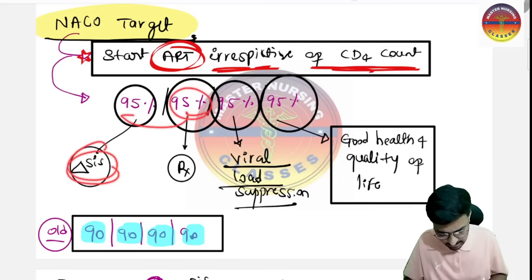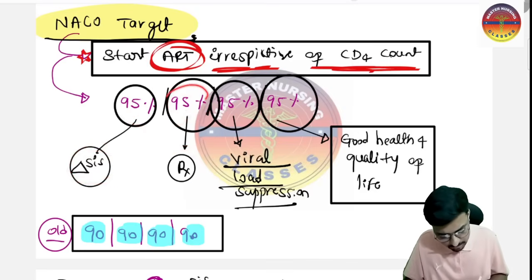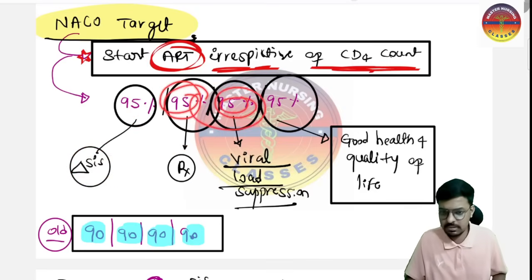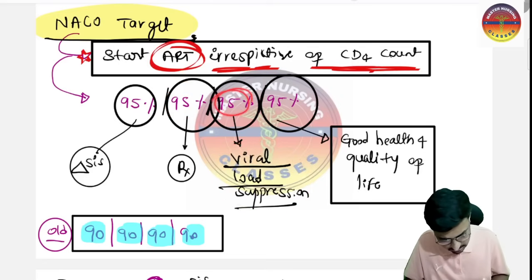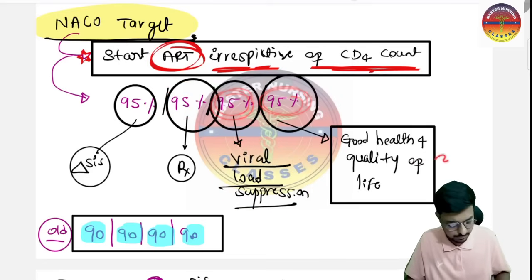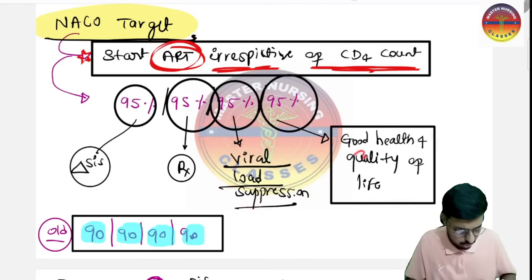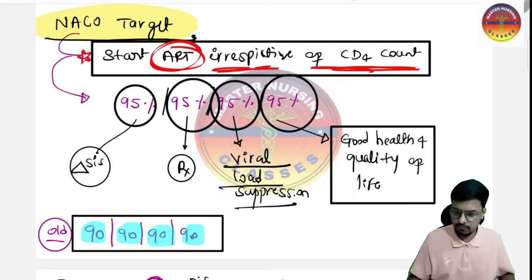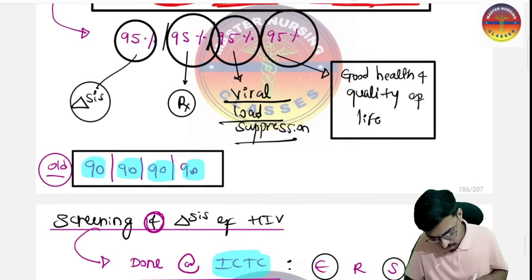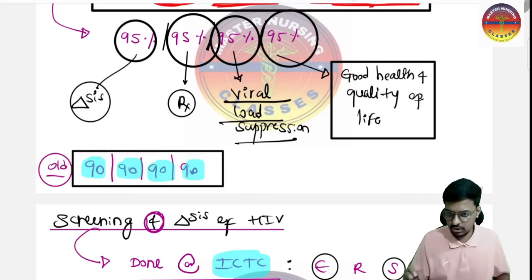So 95 percent of people should be properly diagnosed. Among these, the next 95 percent should be properly treated. Among these, the next 95 percent should show viral load suppression. Among these, again 95 percent of patients who are taking good treatment should live with a good quality of life. This is a very important thing you are going to follow. The old guidelines had the 90 percent target. So this is very important to keep in our mind.